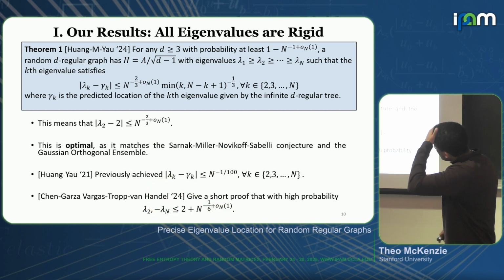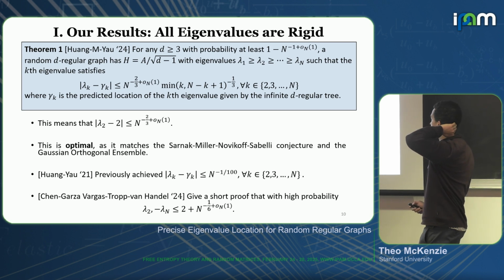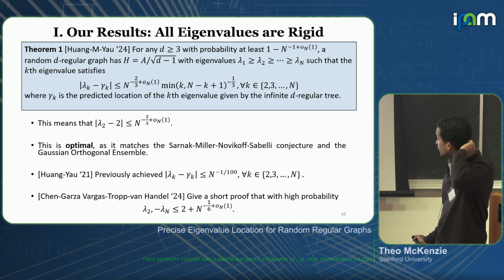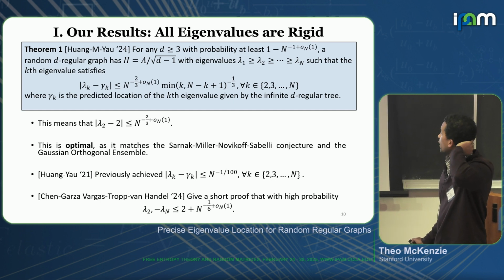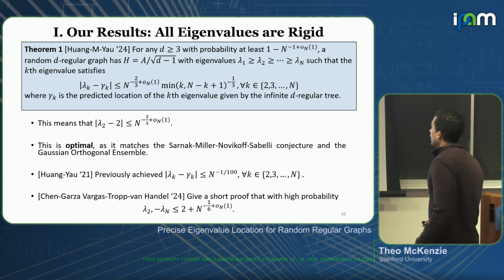OK, so just to compare, first of all, this is the optimal rate of fluctuation. It matches the GOE for every eigenvalue, and also it matches this conjecture. Huang and Yau had previously achieved this n to the minus 1 over 100.